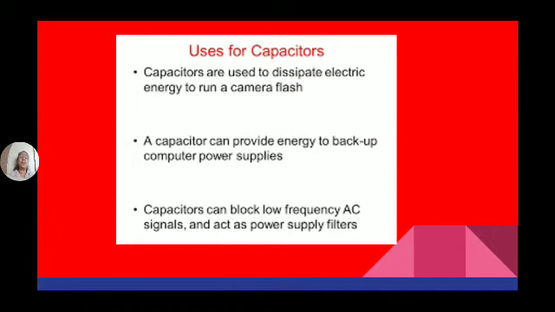Capacitors can provide energy to back up computer power supplies. And capacitors can block low frequency AC signals. Low frequency AC signals means almost similar to that of the DC, and they act as power supply filters. So on the whole, the energy stored in the capacitor is used to run a camera flash, and it is used to provide backup energy in computers.